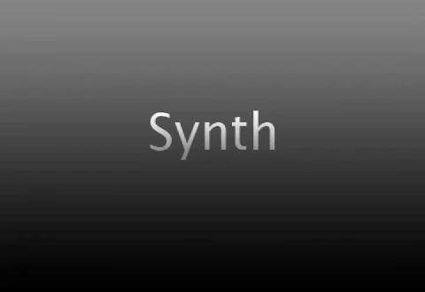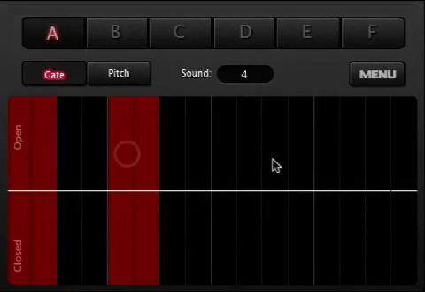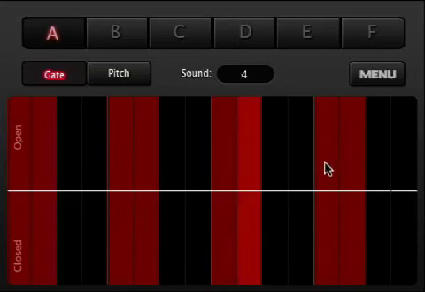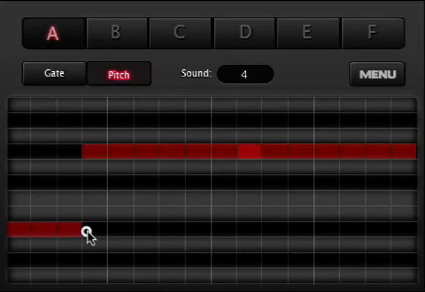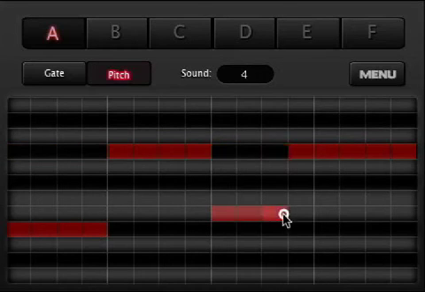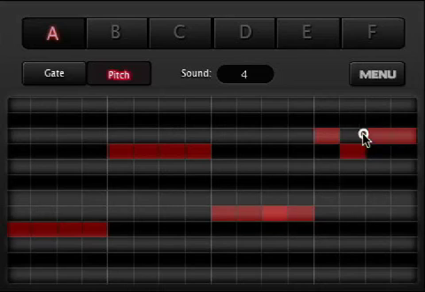The synth section is quite similar to the bass. Just modulate your gate, pitch, and choose your sound by clicking in the sound window. Just like in the drum module, you can make 6 patterns or parts for both bass and synth. This will be useful in the next section when we arrange them into a song.